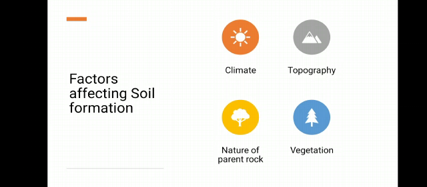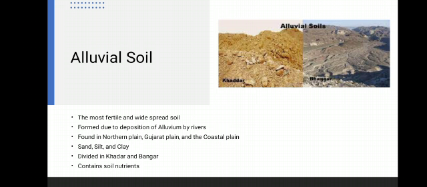Mature soils are better than younger soils. Next we will discuss alluvial soil. What is alluvial soil? It is the most fertile and widely spread soil, and it is formed by deposition of sediments brought down by the Indus, Ganga and Brahmaputra rivers. It is found in the river valleys of Ganga, Yamuna, Indus and Brahmaputra. This soil is found from Punjab up to Assam, and it is found along the coastal areas also.